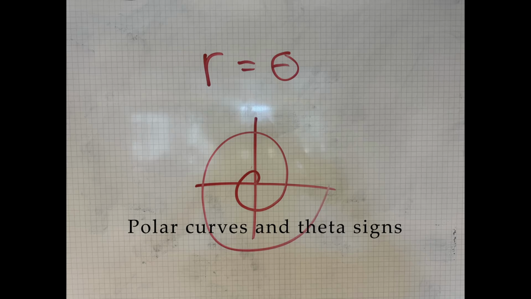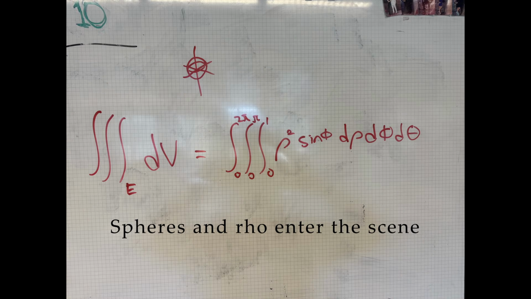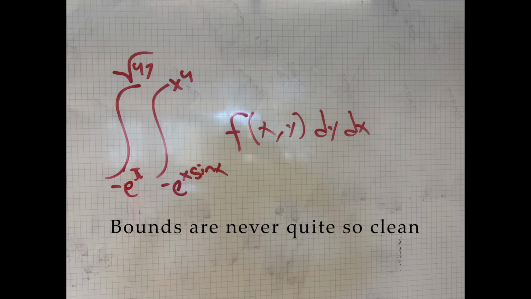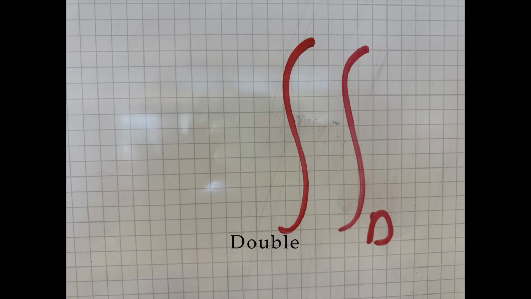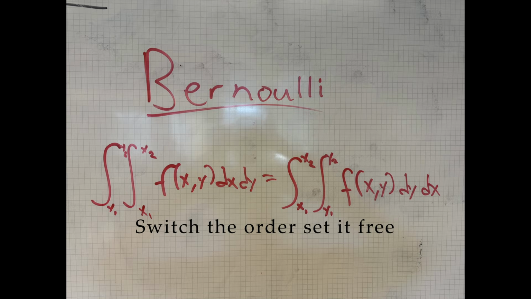Polar curves and theta signs, cylinders of tilted lines, spheres in rho enter the scene, bounds are never quite so clean. Jacobian, calculate, change the scale and integrate, double, triple, region D, switch the order, set it free.